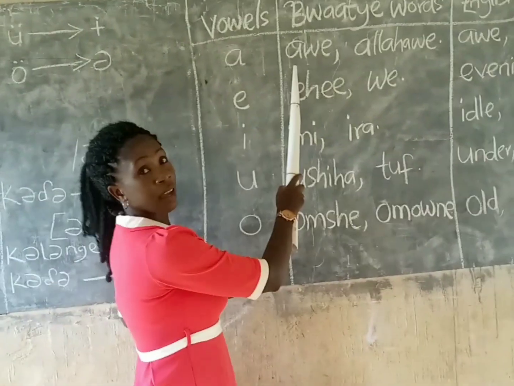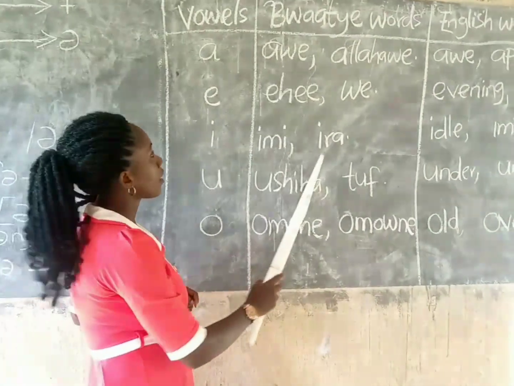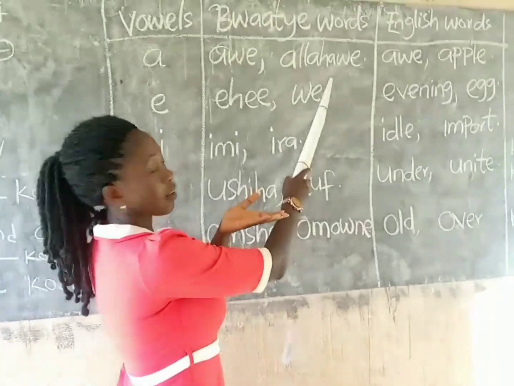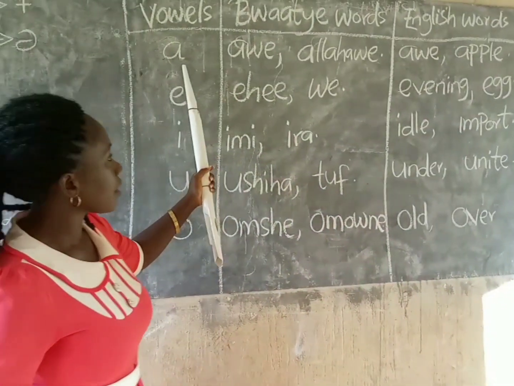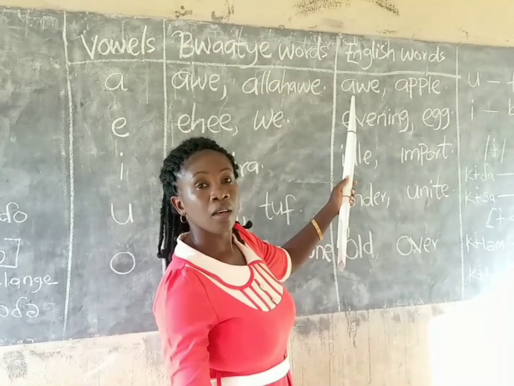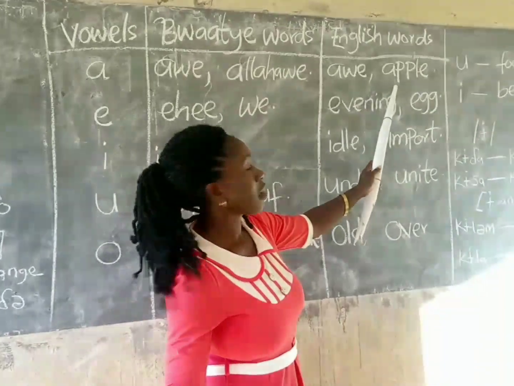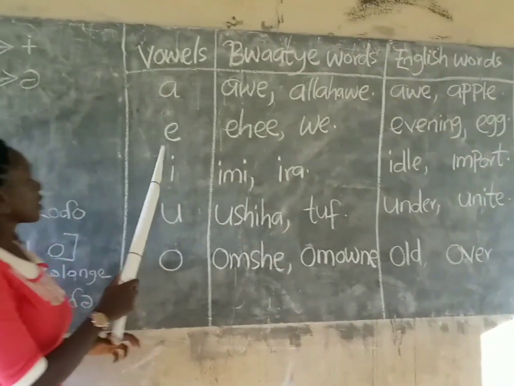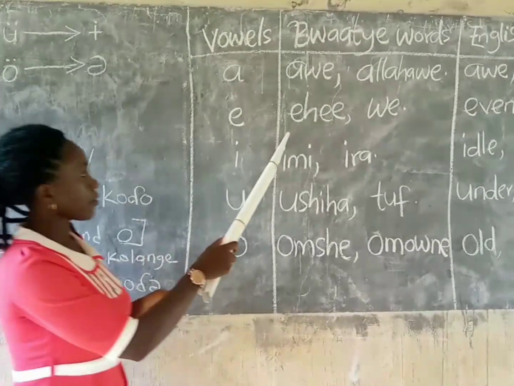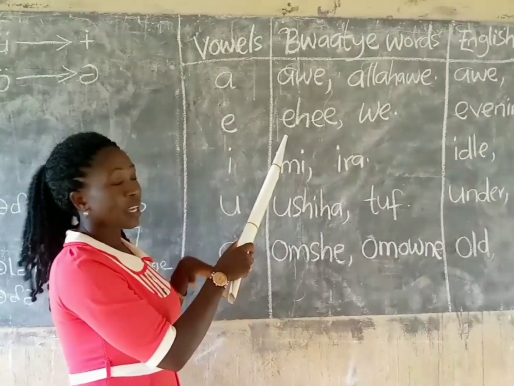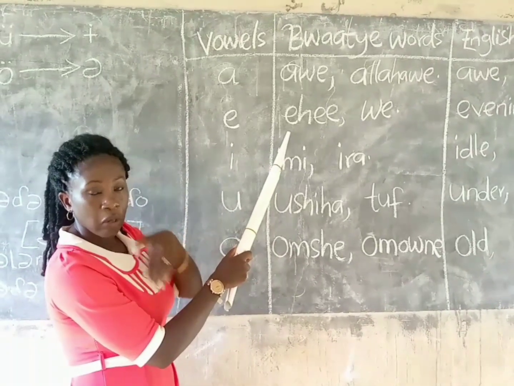We have awe, alahawe. Okay, check a in English. We have o, apple. Check a here, a in Bwaatye. We have ehe. To tell you, word initial, word final, Bwaatye symbols and sounds are always consistent.